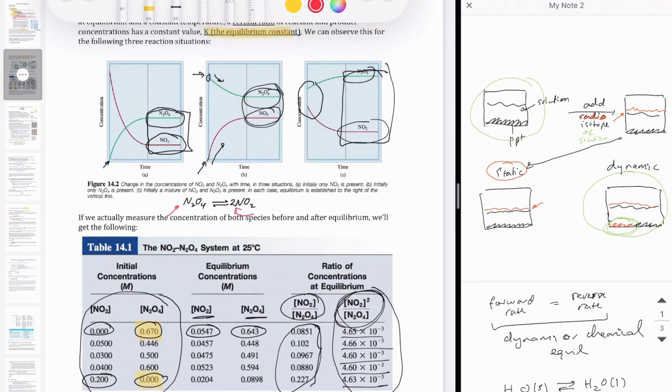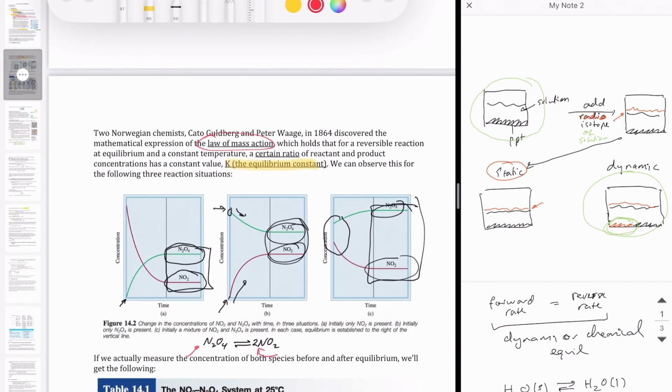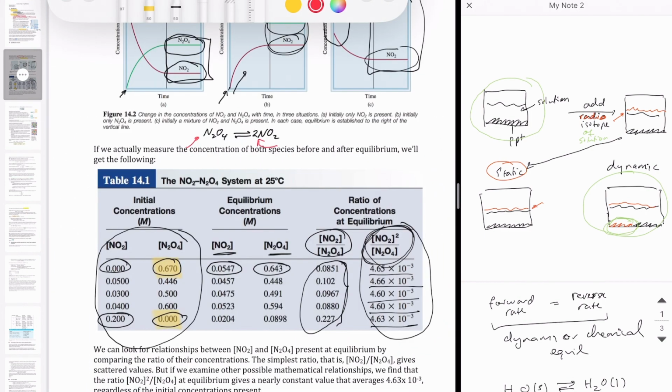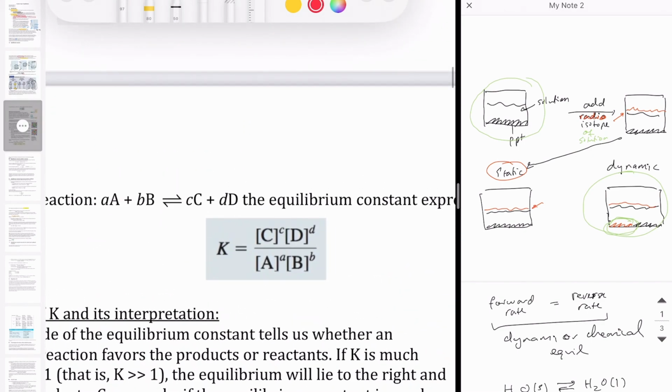You can calculate this constant, and this is what we call the equilibrium constant. In fact, this discovery is referred to as the law of mass action, just saying that reactions will reach a point when the ratio of the concentration of product and reactant raised to their coefficient will give you a constant. And so if you have a generic reaction like this, aA + bB goes to cC + dD, where the lowercase letters represent the stoichiometric coefficient, you can calculate the equilibrium constant for that reaction by using this expression right here.